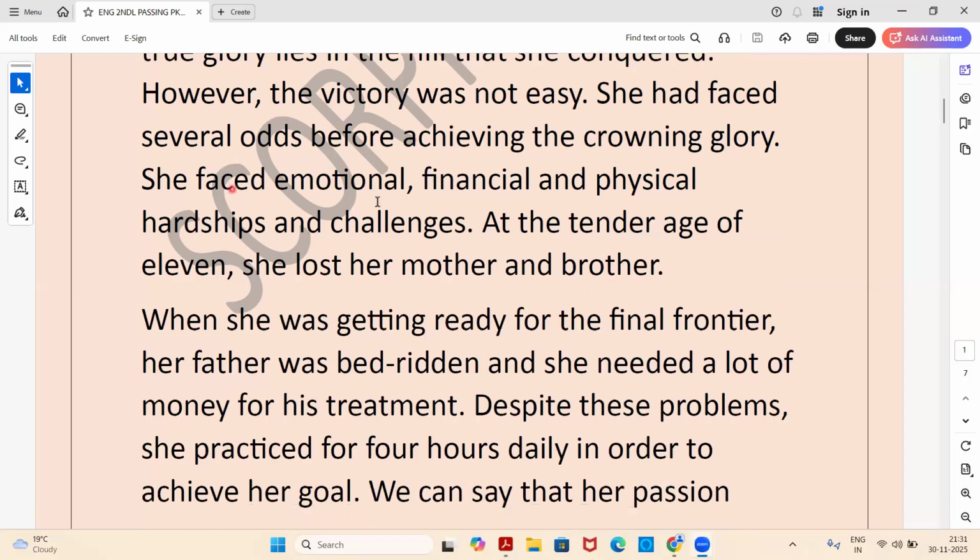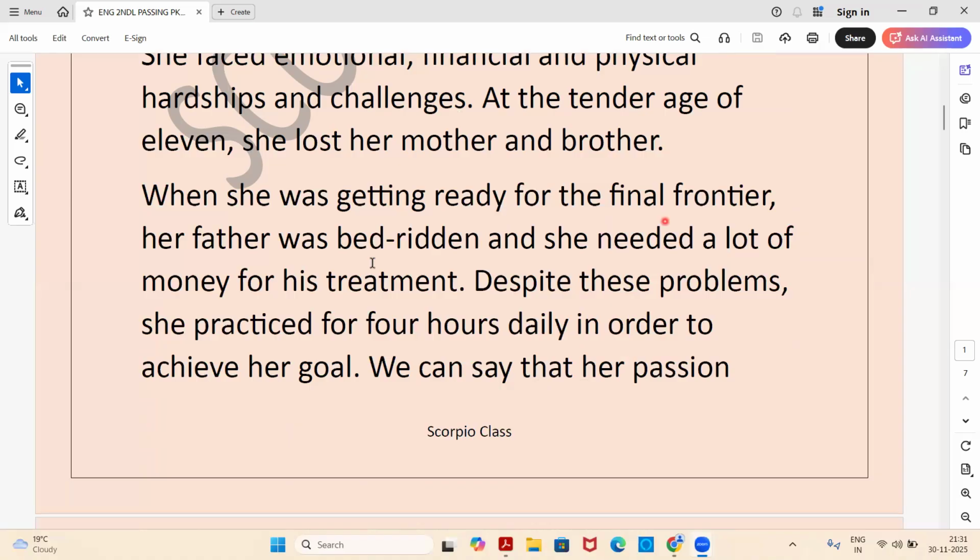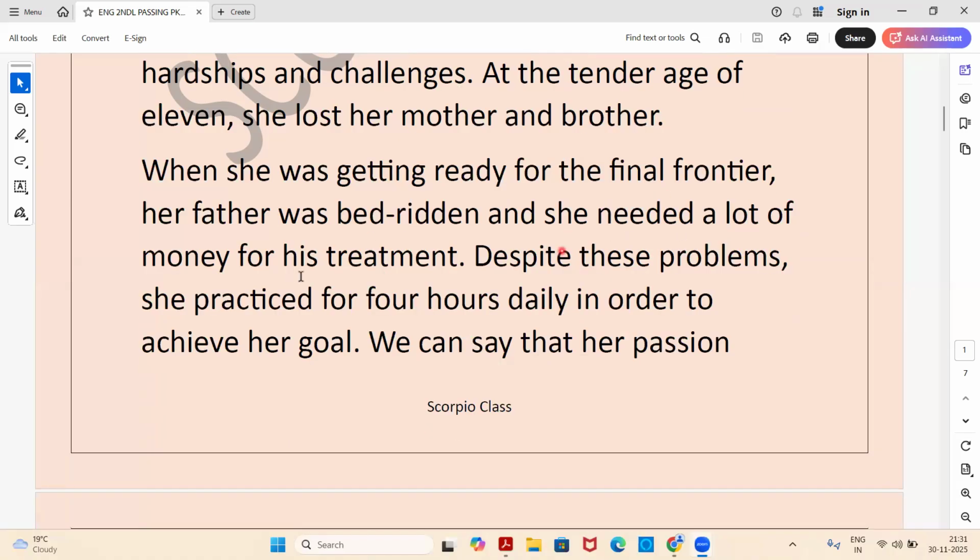She faced emotional, financial, and physical hardships and challenges. At the tender age of 11, she lost her mother and brother. When she was getting ready for the final frontier, her father was bedridden and she needed a lot of money for his treatment. Despite these problems, she practiced for 4 hours daily in order to achieve her goal.